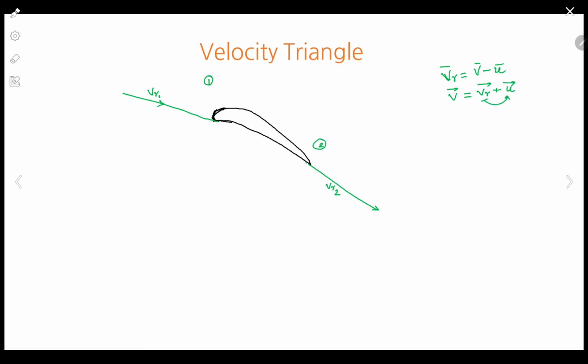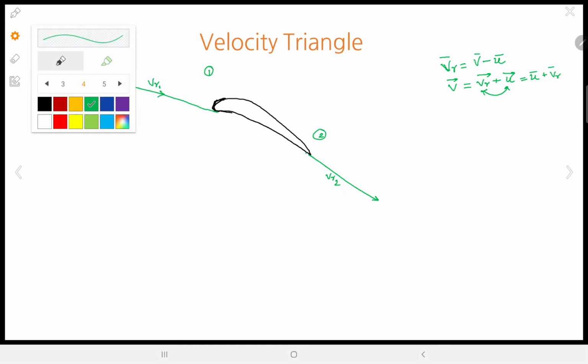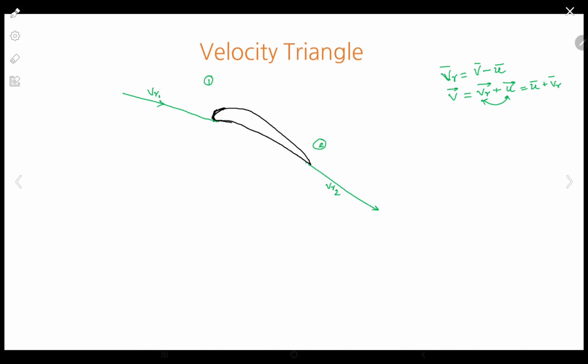Since vector addition is commutative, we can write either U bar and V bar in either order. It is the same. So let's draw U bar and V bar such that V bar is the resultant of VR and U bar. As I normally use color notation, let's say red is the blade velocity. So if I draw the blade velocity here, let's say this is the blade velocity U, correct?